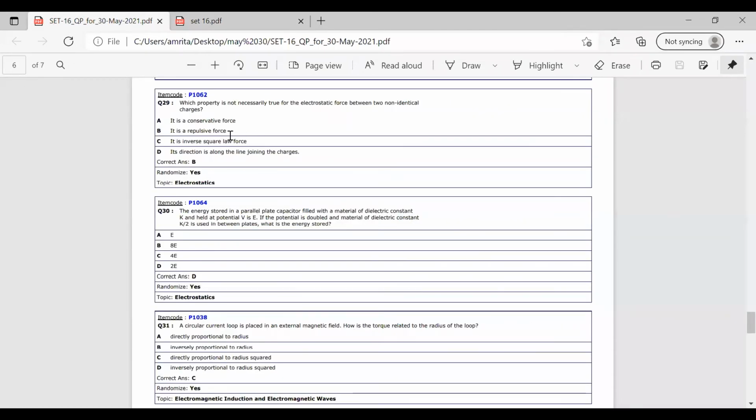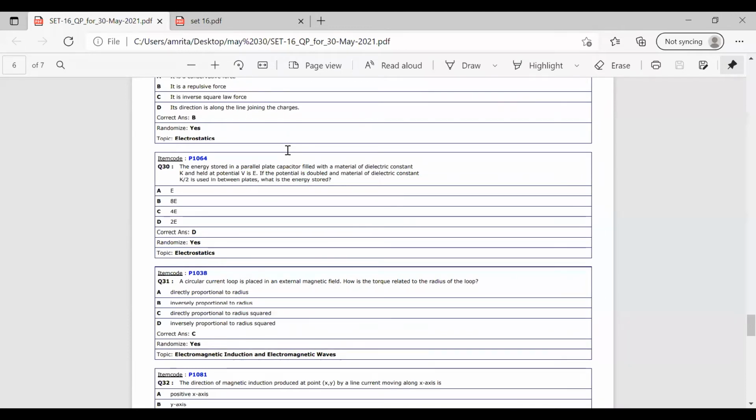So from this, we can say that option B is the answer. It is not actually wrong, it is not necessarily true. It is true, but there is another possibility that it can be attractive also. So you can answer this question if you have an idea about the electrostatic force. It is a conservative force, an inverse square law force, and it acts along the line joining the charges. It can be repulsive and also attractive. But it is not necessary that it is always a repulsive force. It will depend upon the charges, whether positive or negative. So the correct answer for this question is option B. Okay. So now moving on to the next question.